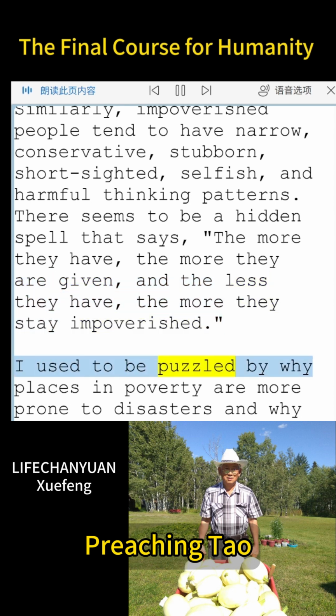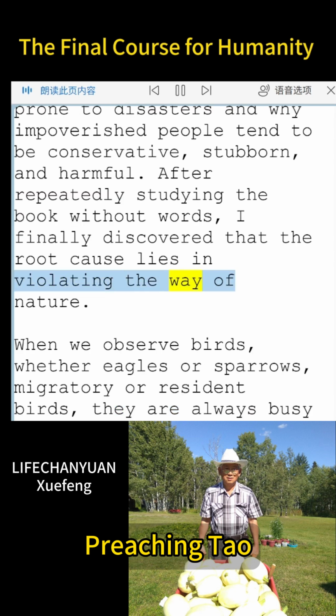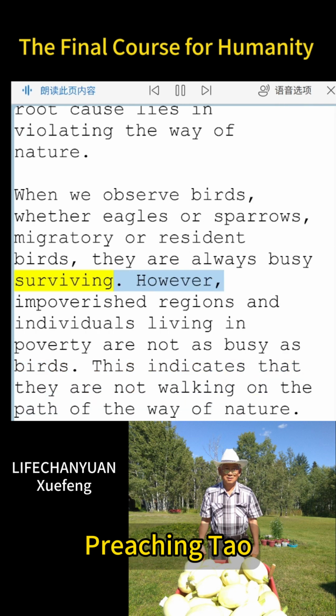I used to be puzzled by why places in poverty are more prone to disasters and why impoverished people tend to be conservative, stubborn, and harmful. After repeatedly studying the book without words, I finally discovered that the root cause lies in violating the way of nature. When we observe birds, whether eagles or sparrows, migratory or resident birds, they are always busy surviving. However, impoverished regions and individuals living in poverty are not as busy as birds. This indicates that they are not walking on the path of the way of nature.